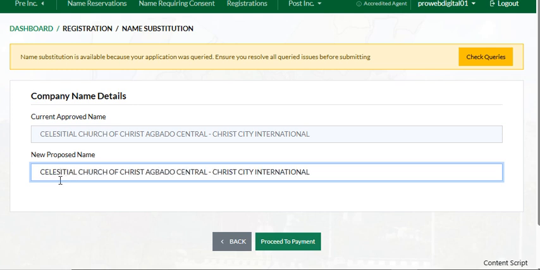So this is where the error occurred, which is just a letter. So when we get another instance of a name substitution, we'll let you know. So what we just have to do is proceed to payment.